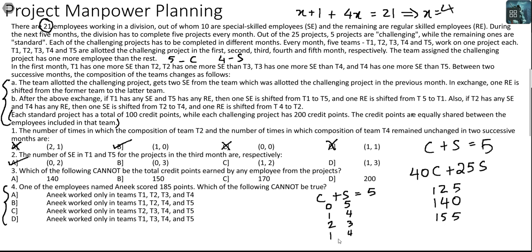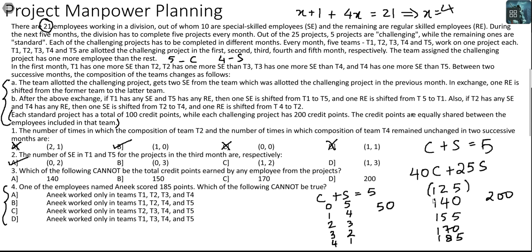It would be 2 and 3. 2 and 3, you will get 170. For 1 and 4, you will get 185. And finally, for 0 and 5, you will get 200 points.